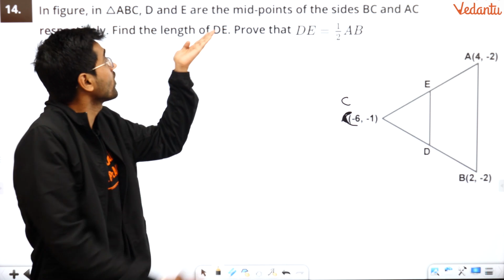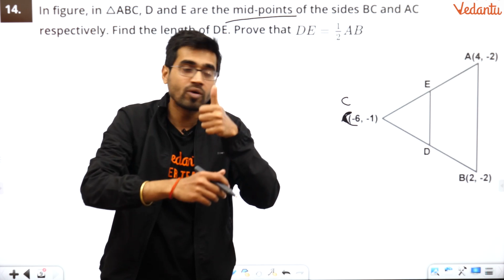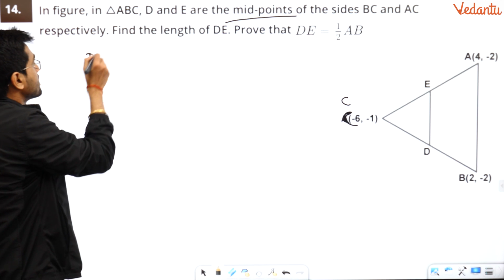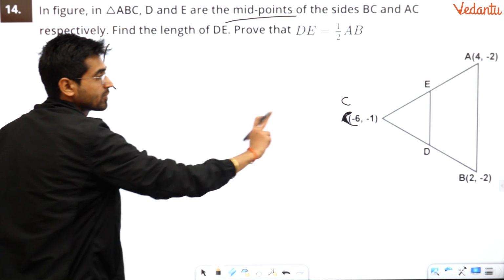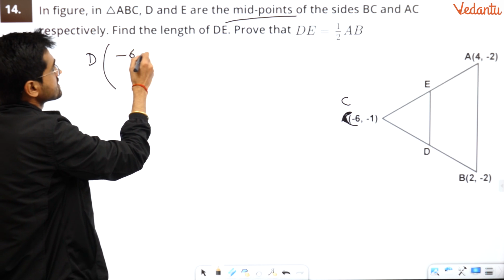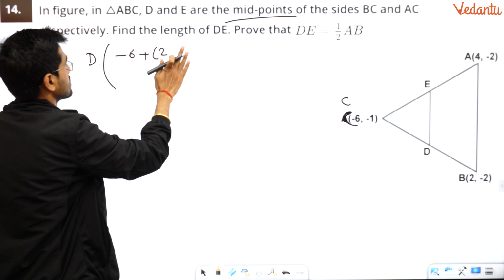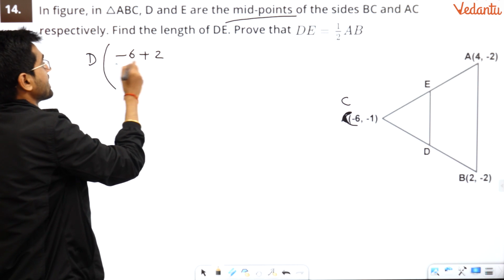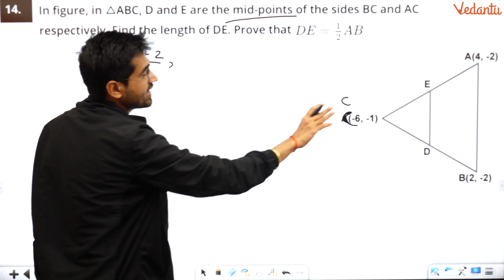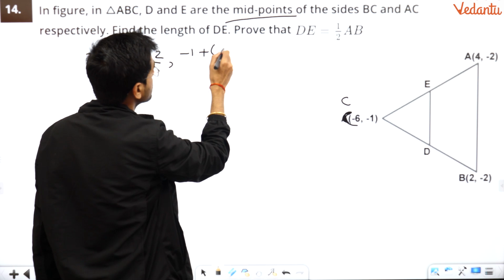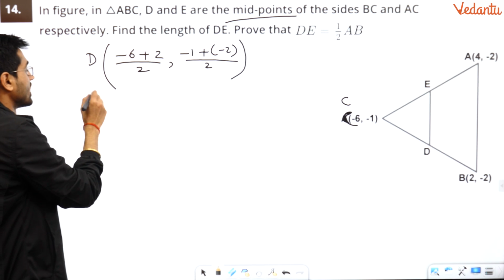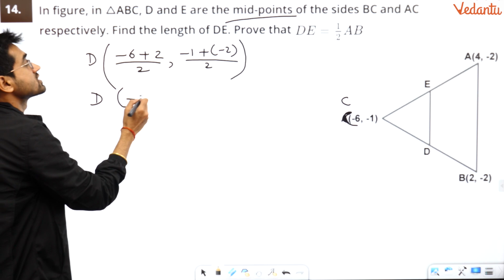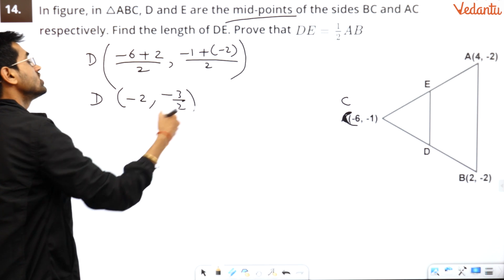Yes, it is the midpoint. So we'll use the midpoint formula. Very good. So point D will be (x1 plus x2) divided by 2. It is the midpoint of BC. So minus 6 plus 2 divided by 2, comma, what is the y coordinate? (y1 plus y2) divided by 2. Fine. Now just solve it. I can move fast in this. Minus 4 by 2 is minus 2, and it is minus 3 by 2.